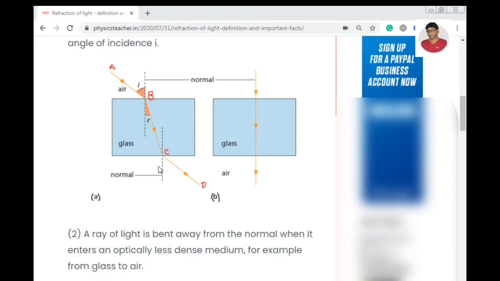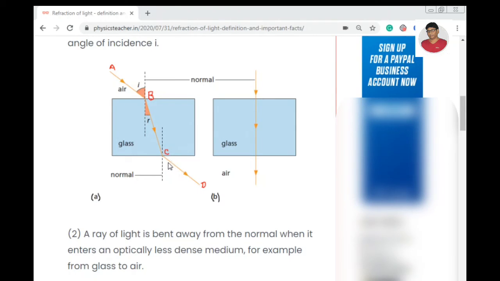Here also you can see another thing, it's a glass block. So when a ray of light is passing through this one, first there is one refraction when it is moving from air to glass, and then the second refraction happens when it is coming out from the glass to the air medium. But after these two refractions, you will see that overall the direction is not changing.